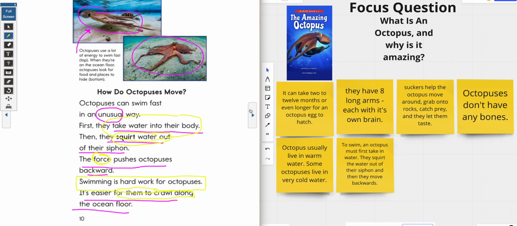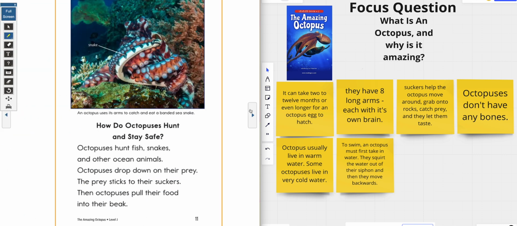Octopuses usually live in warm water, and some octopuses live in very cold water. And to swim, an octopus must first take water in, squirt the water out, and that makes them move backwards. Really creepy animal.